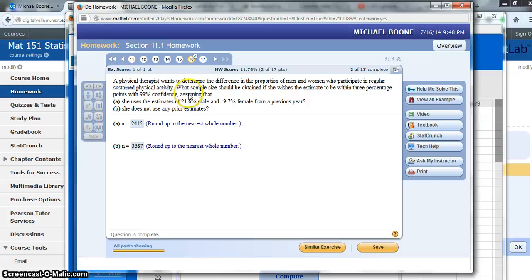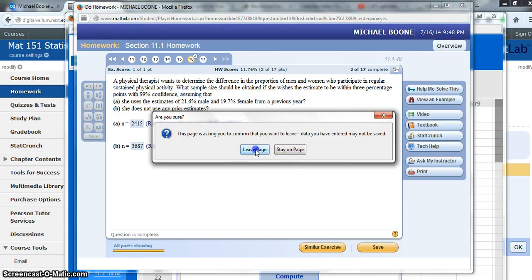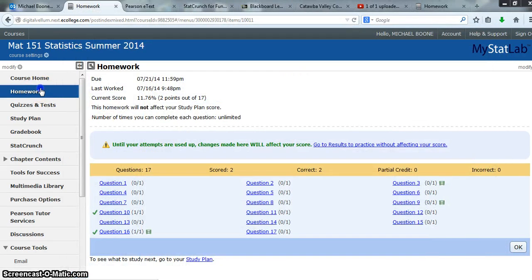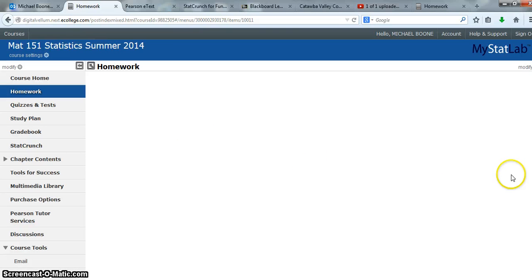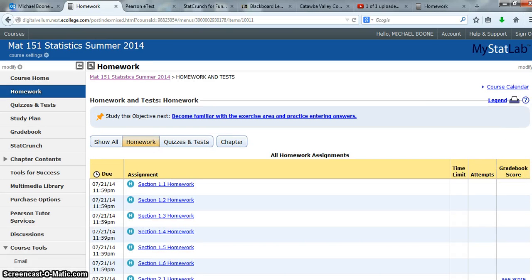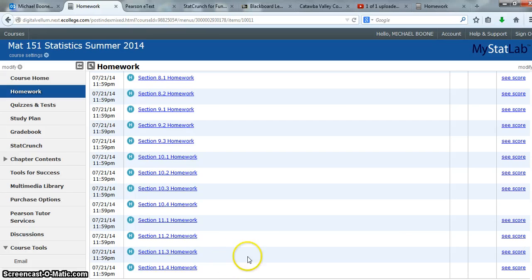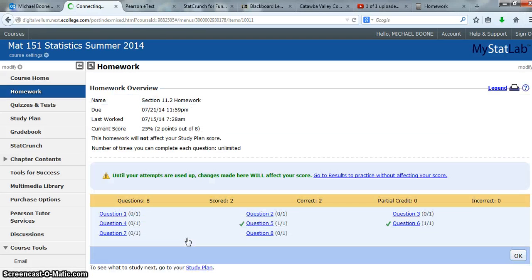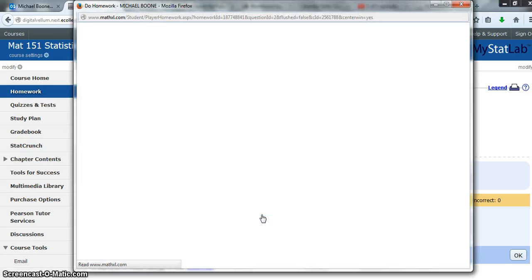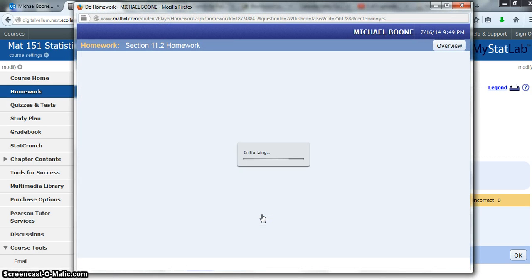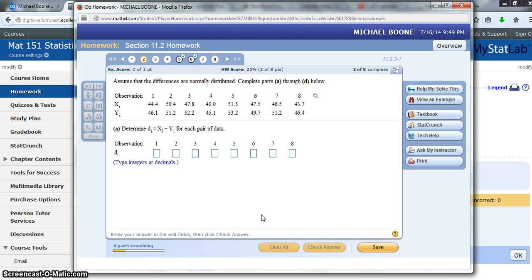The next one I had was from section 2, and it was just looking at some of the first couple that they had. So 11 section 2, and the one that was asked was number 2. It's asking to find the difference, right?